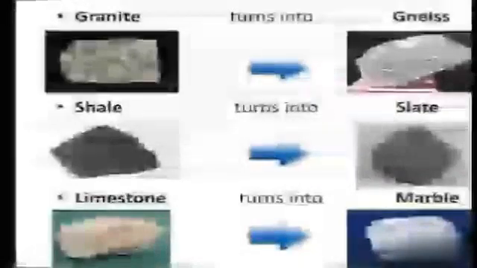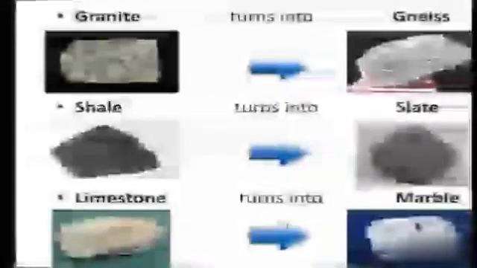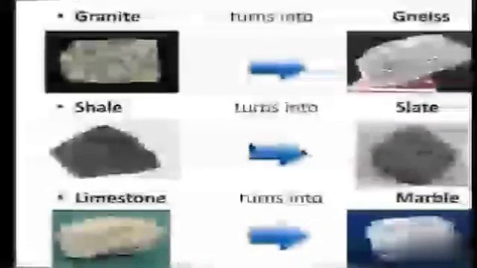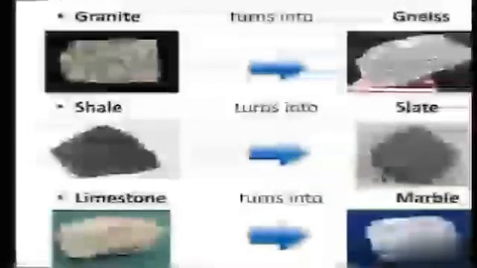Now let's see. Granite, when it is subjected to high pressure, will get transformed to gneiss. Similarly, shale, when subjected to high temperature, will get converted to slate. Similarly, limestone will turn into marble. So this is how metamorphism takes place when igneous or sedimentary rocks are subjected to high temperature or high pressure.